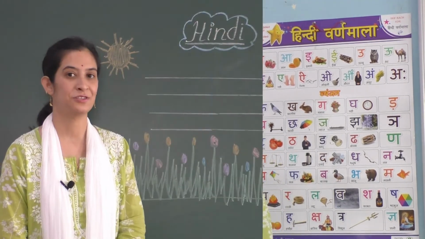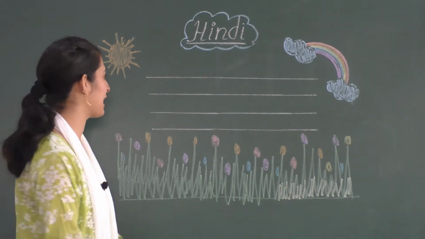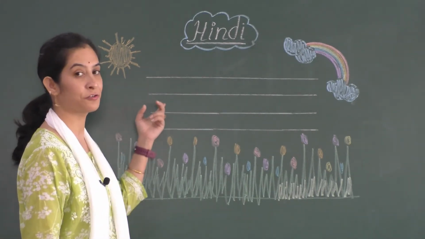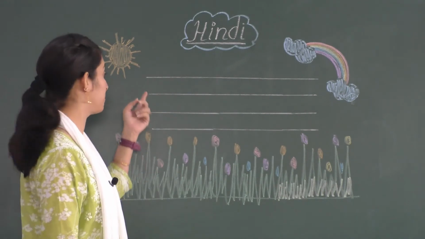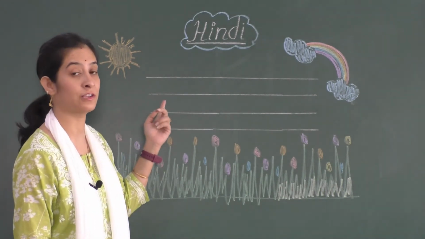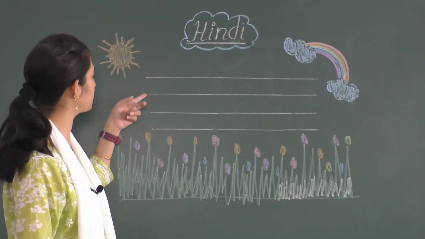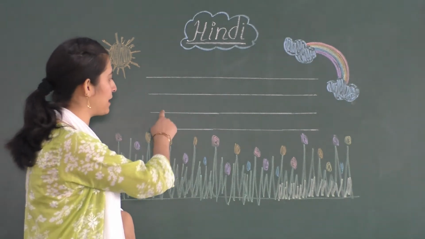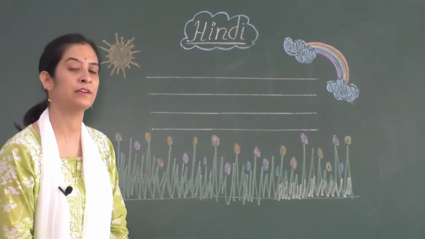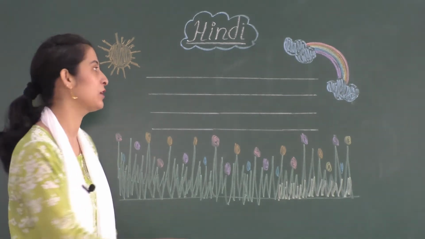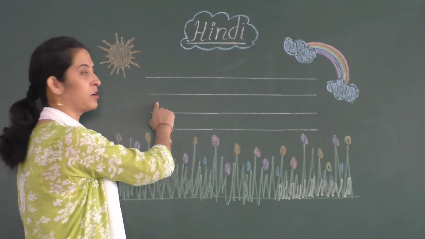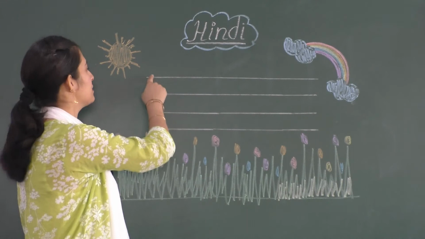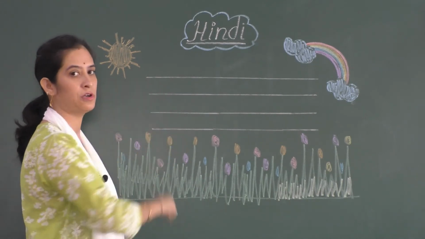Now let's see how to write the letter O and OW. Okay, let's move on to our writing part. On the board, children, here we have our 2-line notebook. Same way I have drawn on the board. Yes, can you see 2 lines? And there is a gap, again 2 lines. So children, remember that you have to write on these 2 lines, not on the middle 2 lines. Okay? So you have to write on these 2 lines.